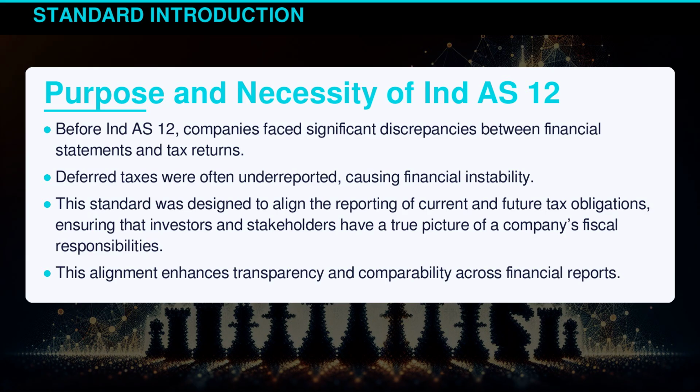Before Indian Accounting Standard 12, companies faced significant discrepancies between financial statements and tax returns. Deferred taxes were often underreported, causing financial instability. This standard was designed to align the reporting of current and future tax obligations, ensuring that investors and stakeholders have a true picture of a company's fiscal responsibilities. This alignment enhances transparency and comparability across financial reports.